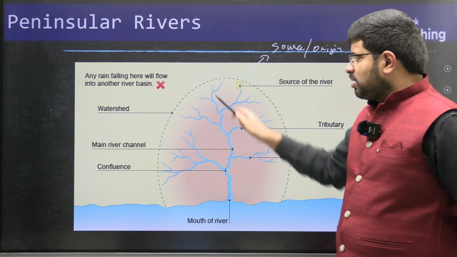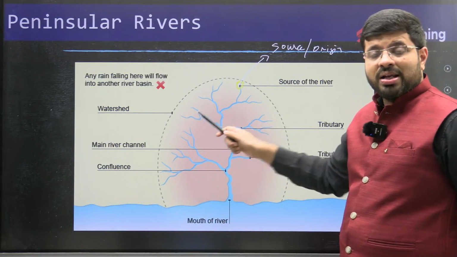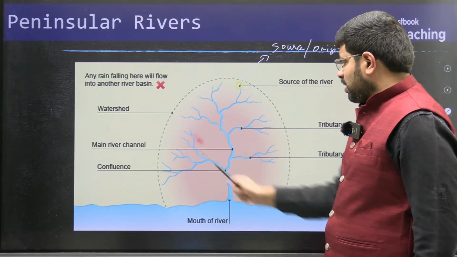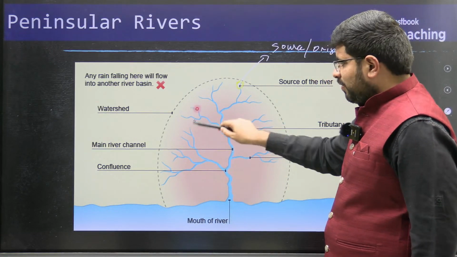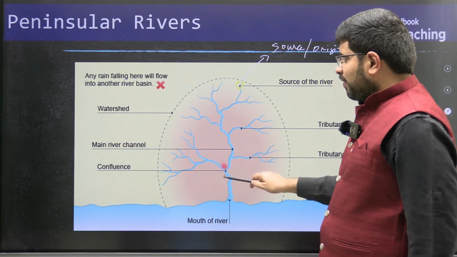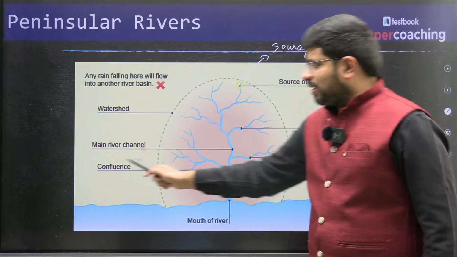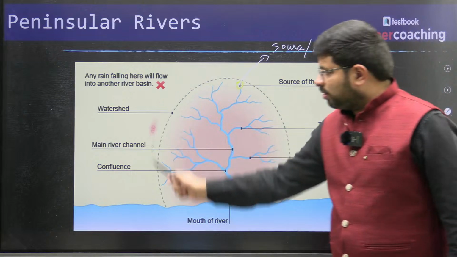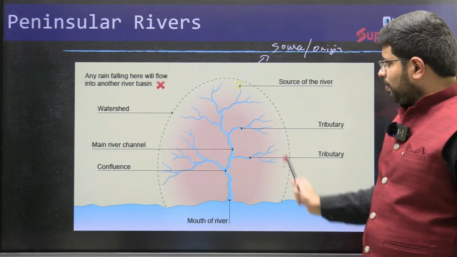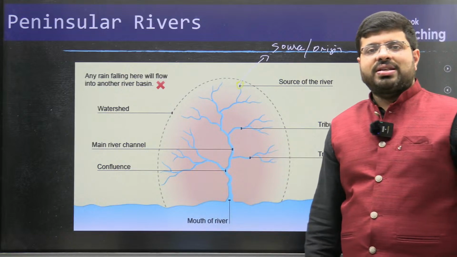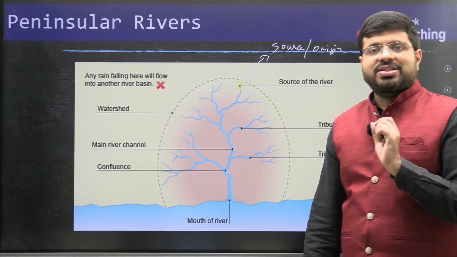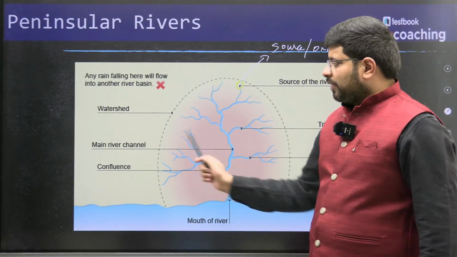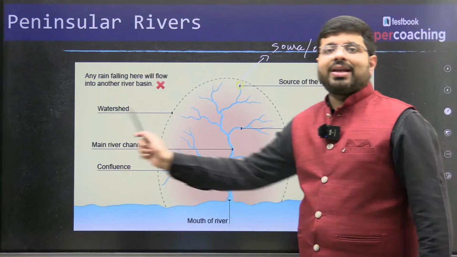As the river meets other smaller streams, we call them what? Tributaries. Then as the river meets together here, now a big river system is meeting another river. This is what we call a confluence. Then this dotted black line is what we call the dividing line or the watershed. That means any rainfall which occurs here will be getting water to this river. If the rainfall falls here, this would be for another river system.